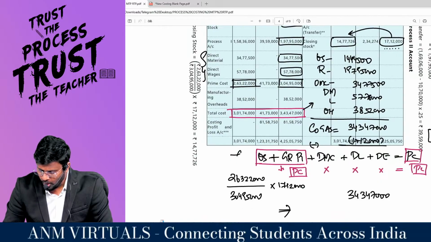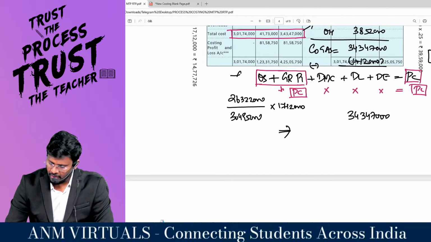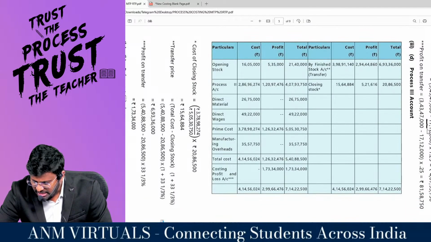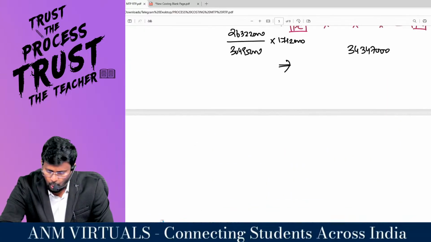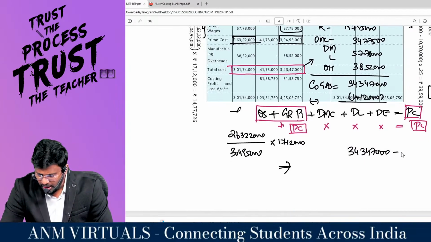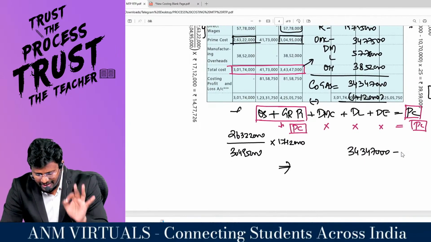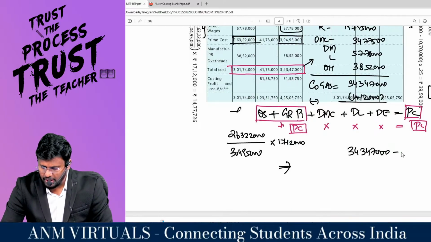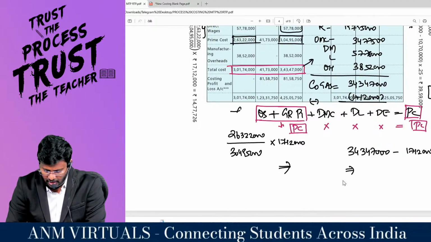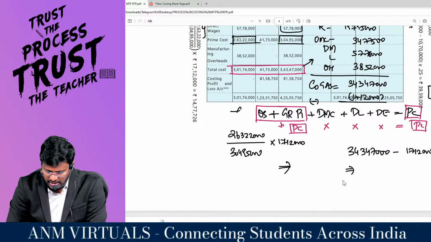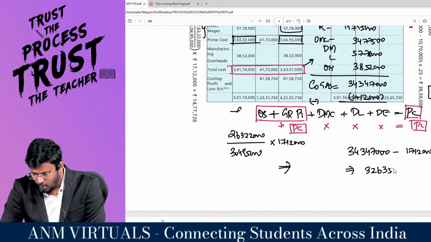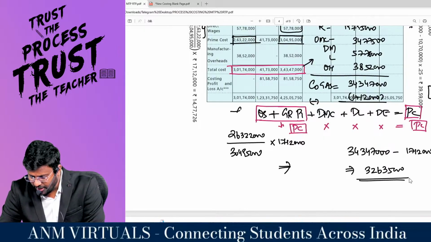From that you have closing stock of 17 lakh 12,000. So from the total cost of 3 crore 43 lakh 47,000, I have reduced 17 lakh 12,000. I got 3 crore 26 lakhs 35,000.